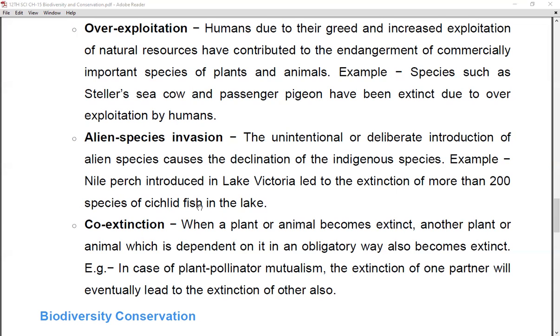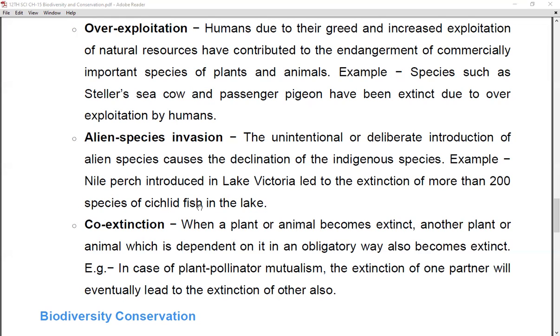Nowadays you cannot see the passenger pigeon, as humans have used them in an over exploited way. For this reason passenger pigeons are not seen today. So this is the second cause, over exploitation.